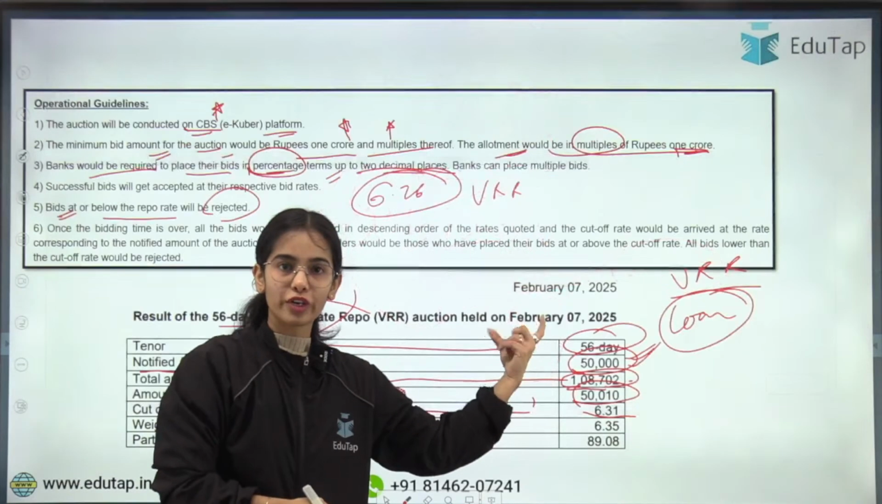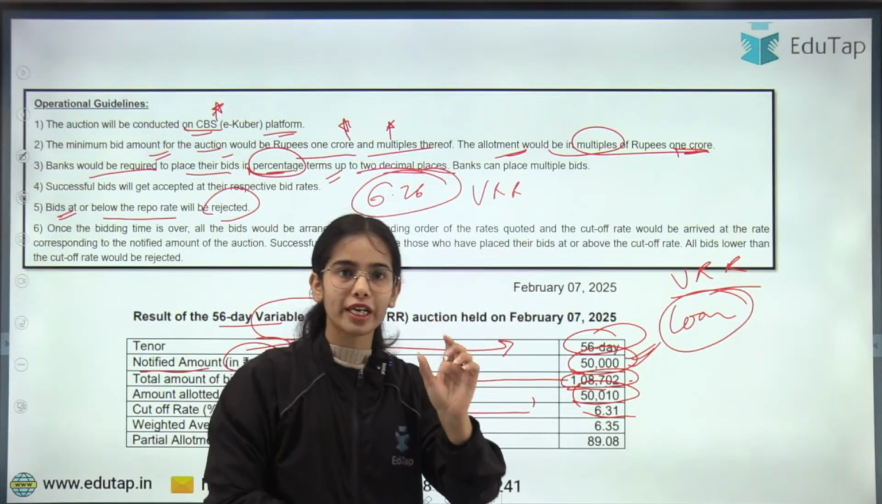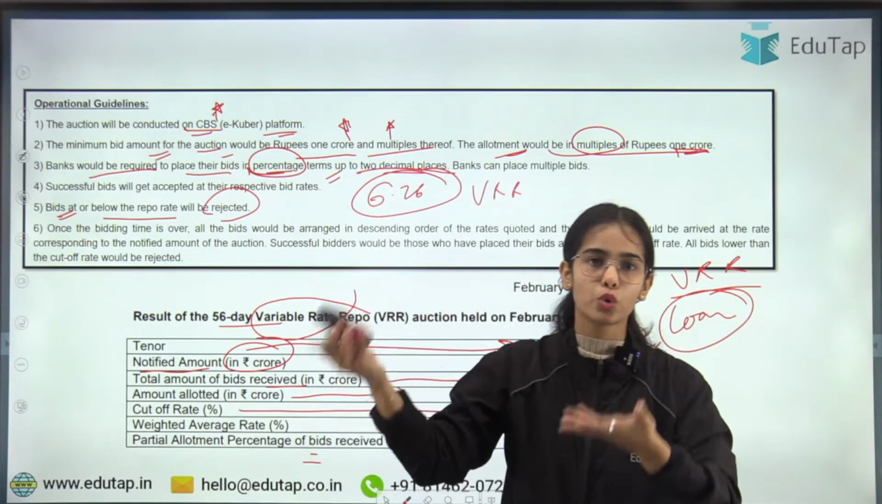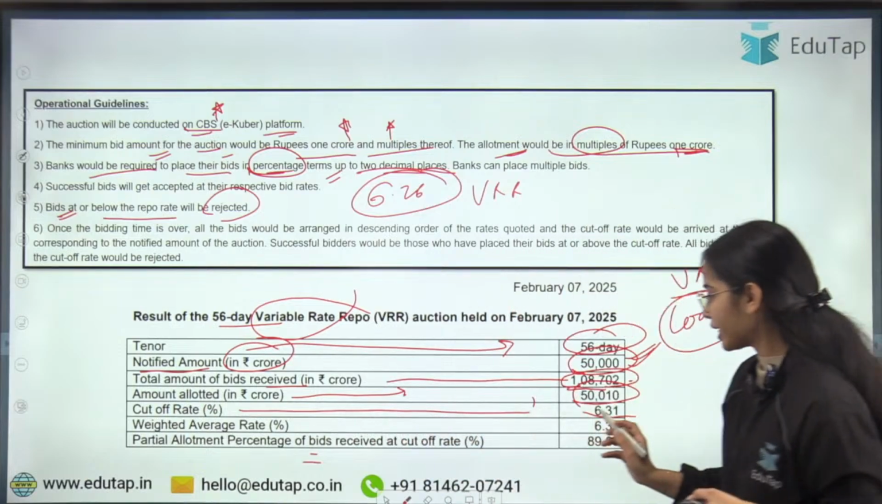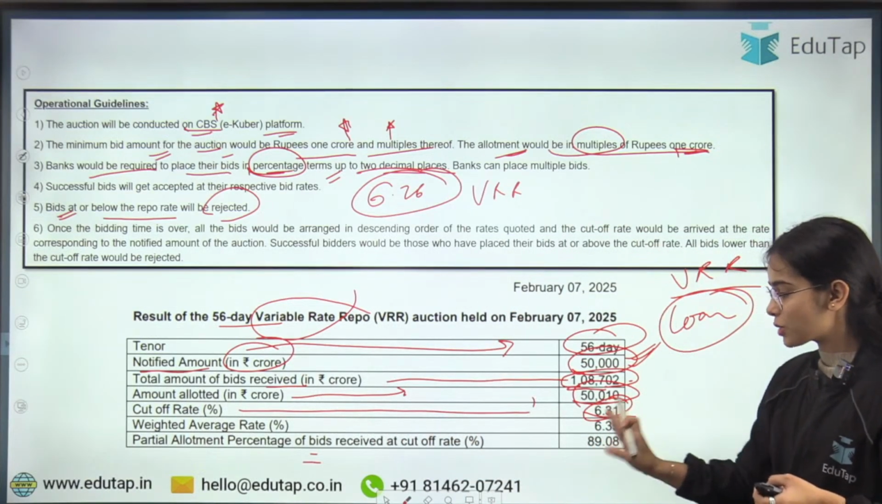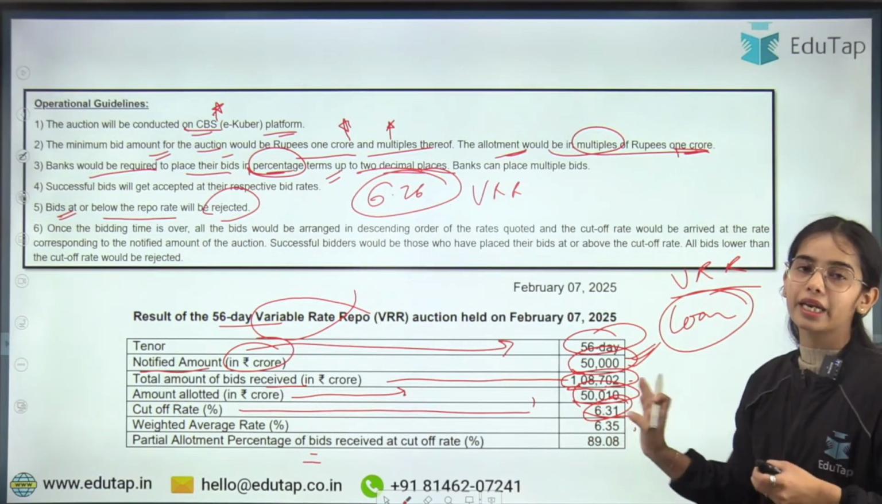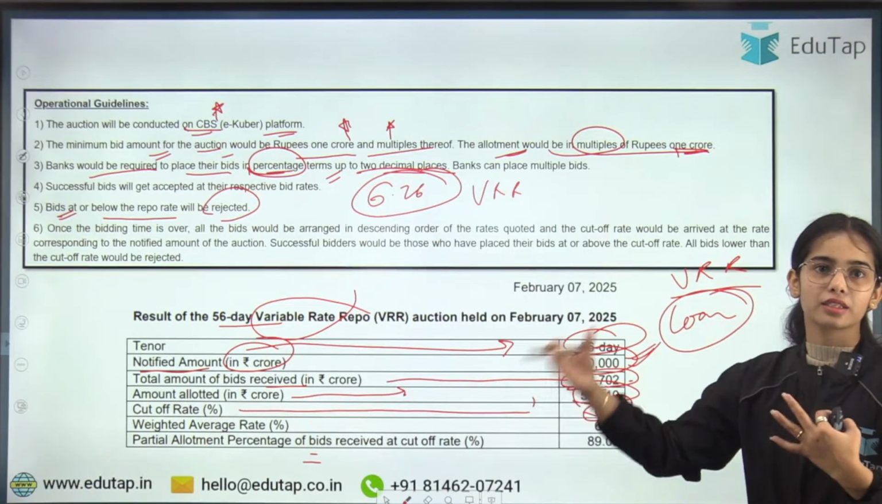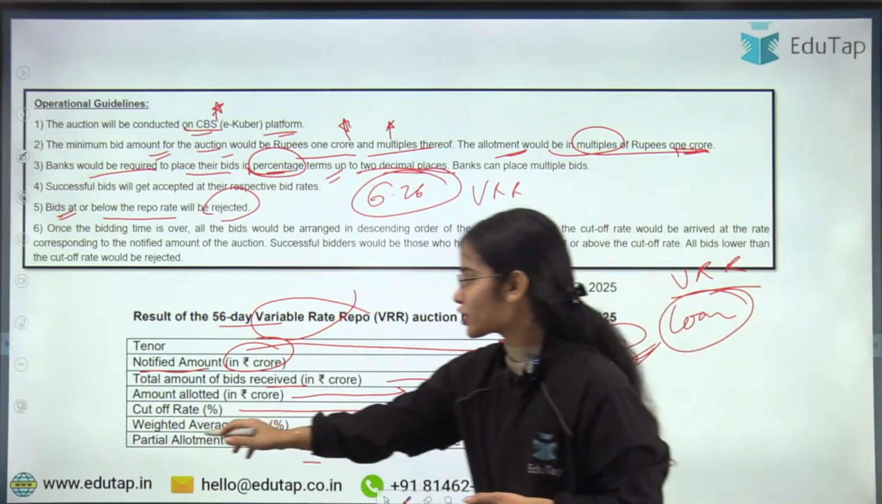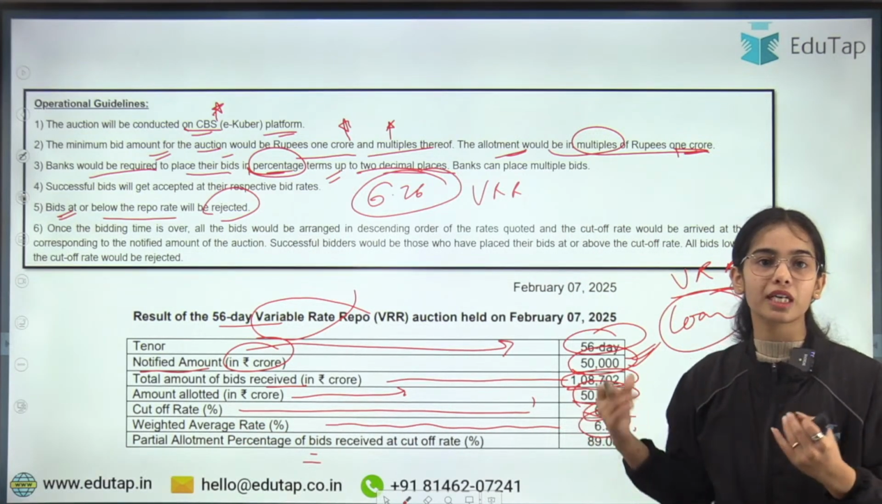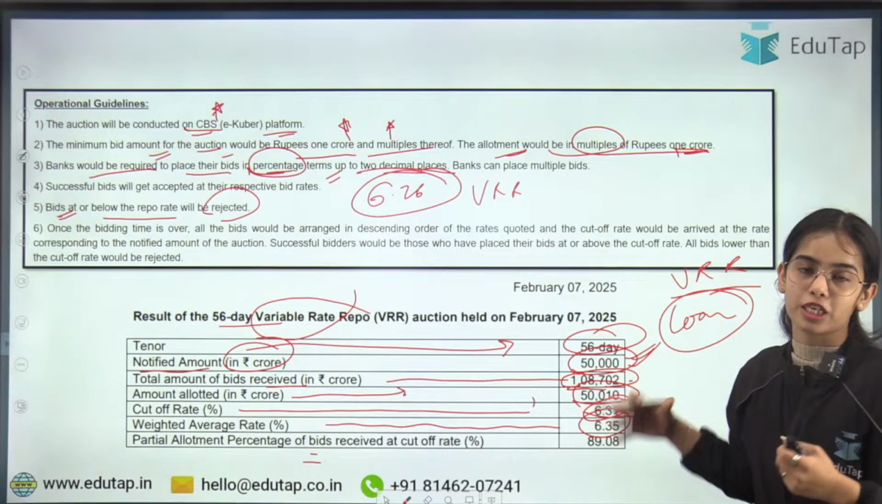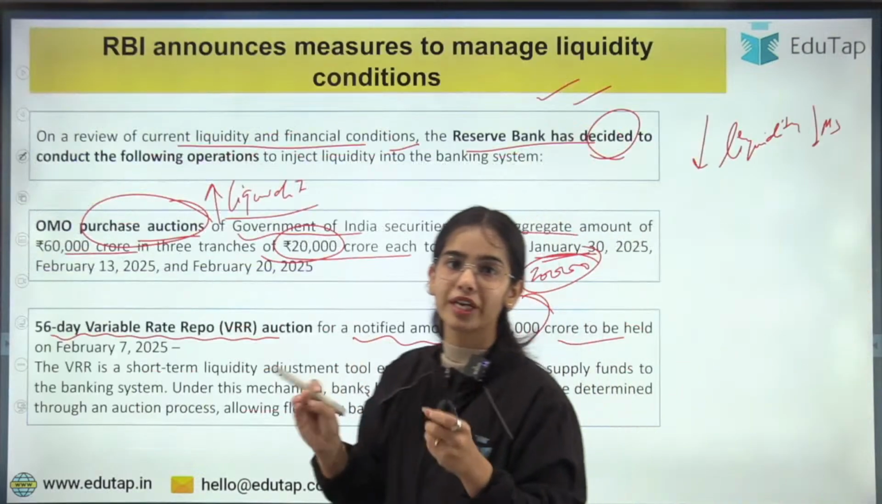So at the cutoff rate and above that, the loans were given by the RBI. This is the cutoff rate: whoever gave a bid at 6.31% or above, the RBI provided the loans. Okay. The weighted average rate was 6.35%. That means most of the bids were around 6.35%. So this is the basic idea about the variable repo rate.